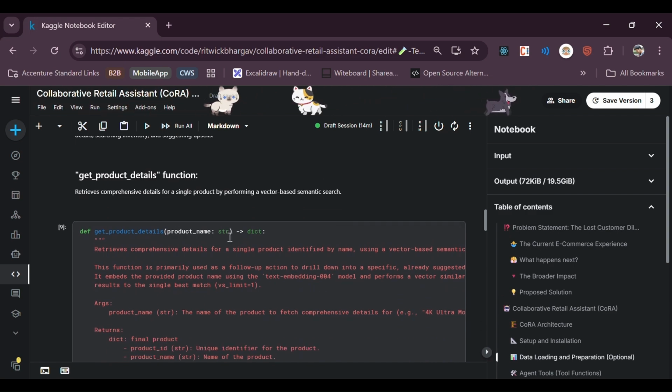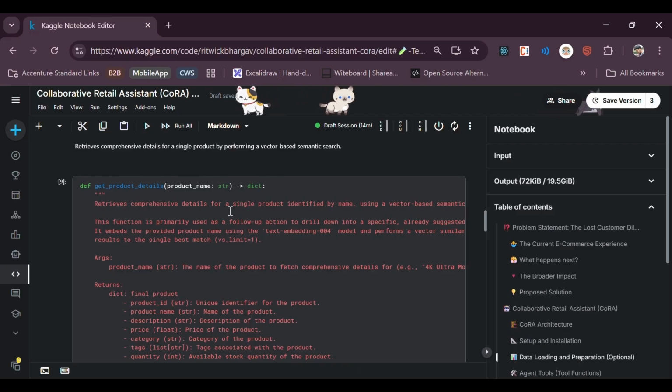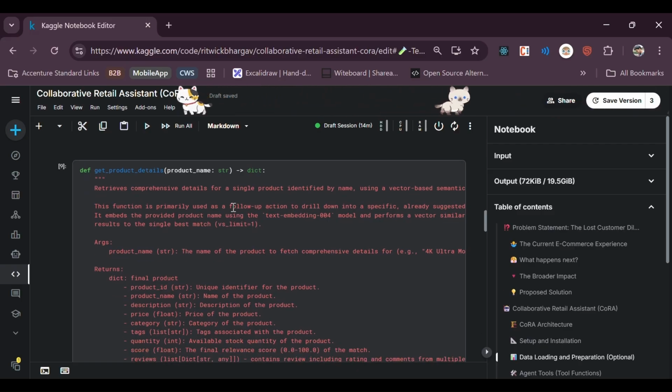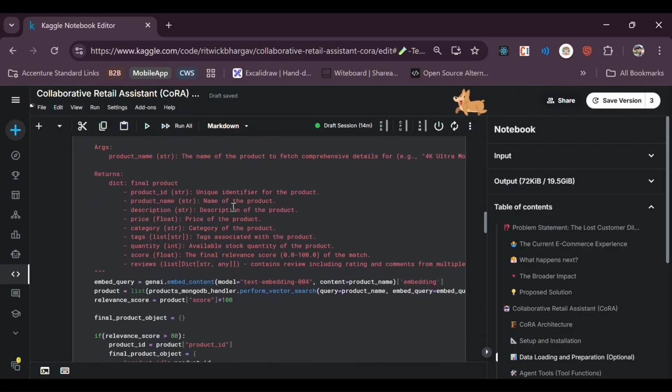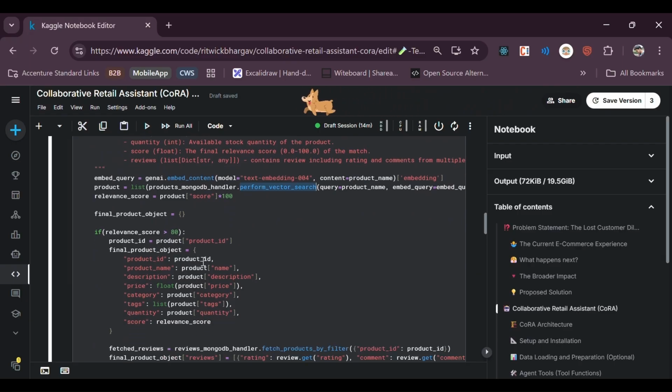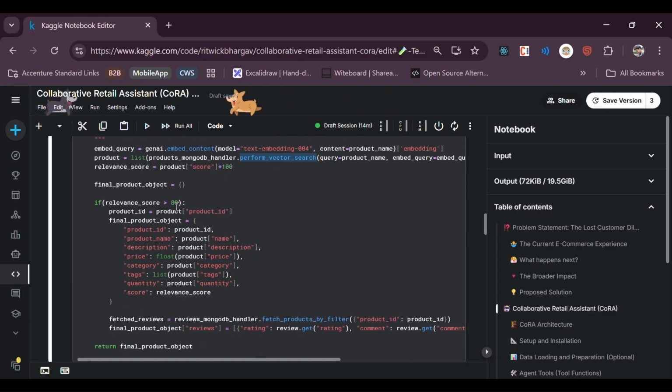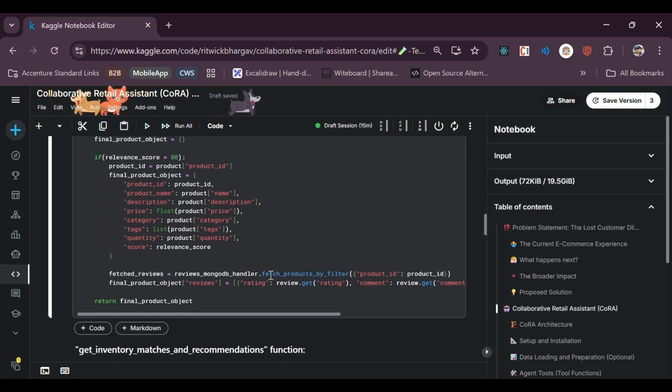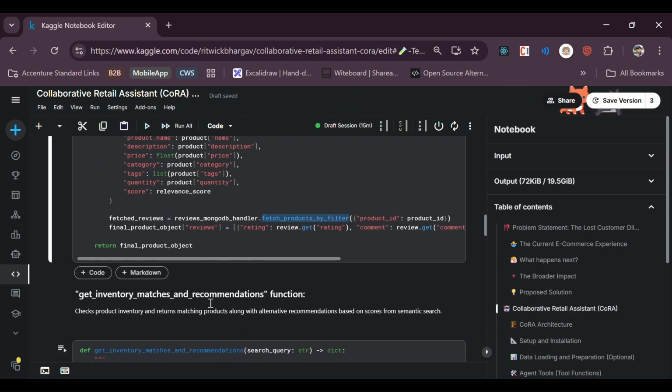The first one is the product details. Here we have the product name, which is extracted by the LLM itself, and it decides which product the user is asking for, and then we perform the vector search. We perform the vector search on that and get the product out of it. Once we have the product and we see it has a relevance score of more than 80, we allow it, and to move it forward, we say go ahead and fetch the reviews for this product, and then ultimately return the final object.